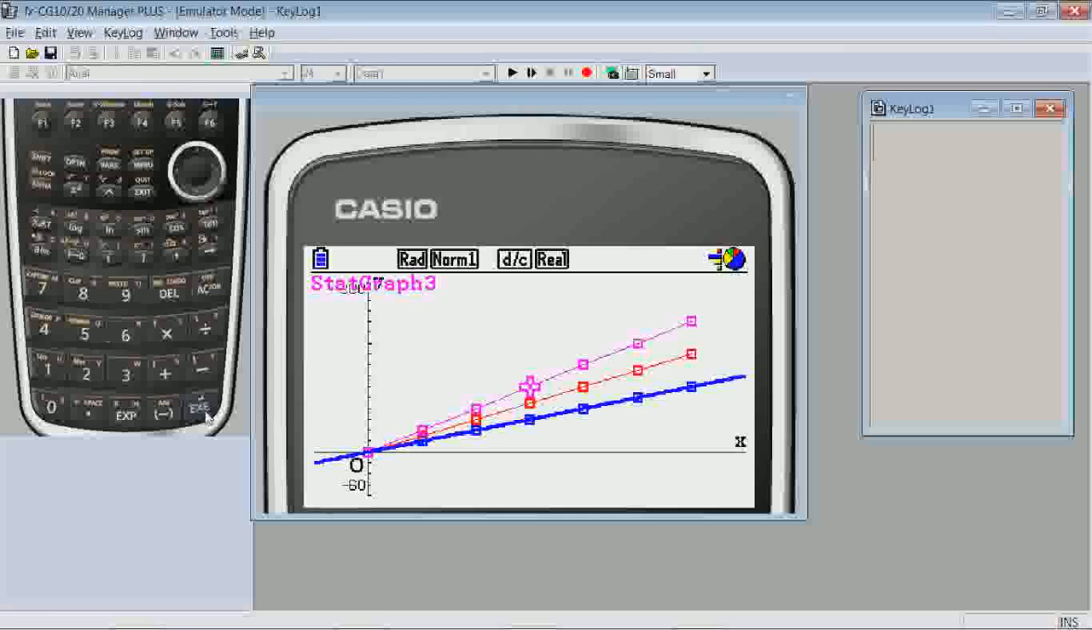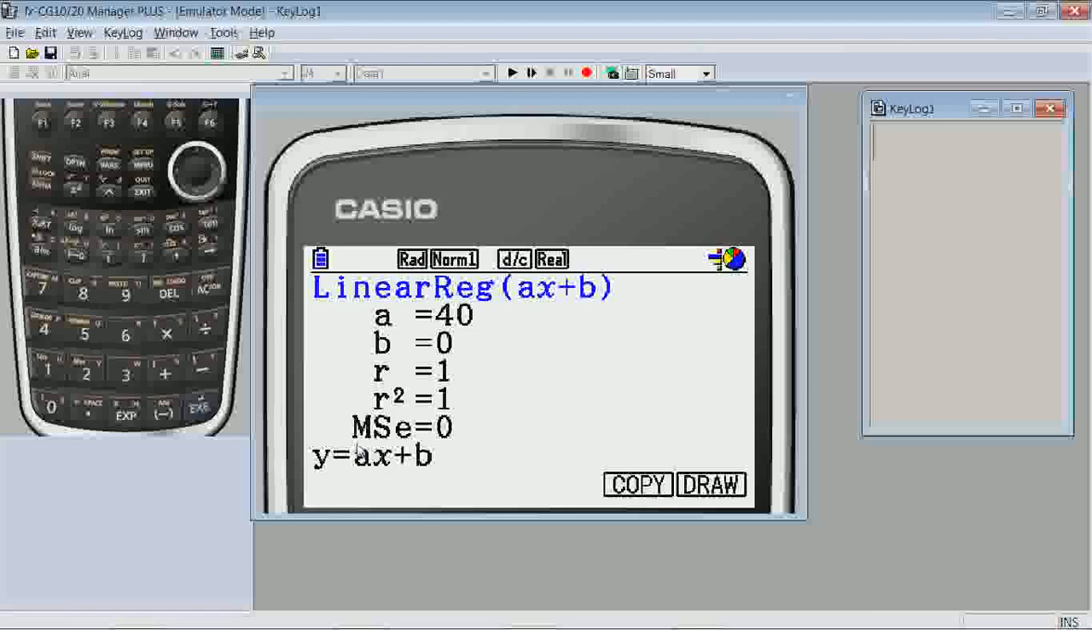Once we see the equation y equals 40x plus 0, we can draw it, or we can copy it into the graph table menu. I'll copy it into Y3, since Y3 represented computer time.